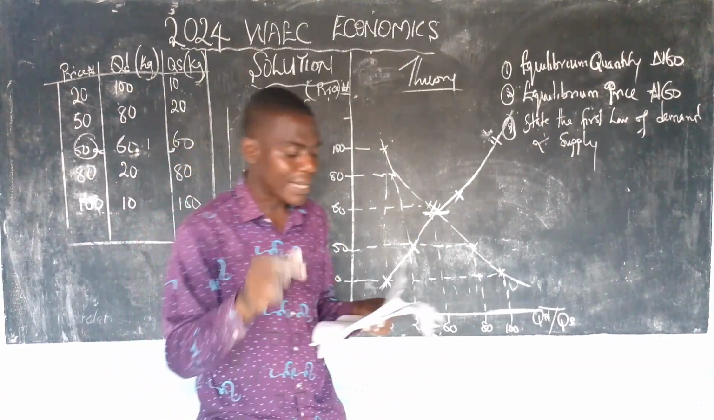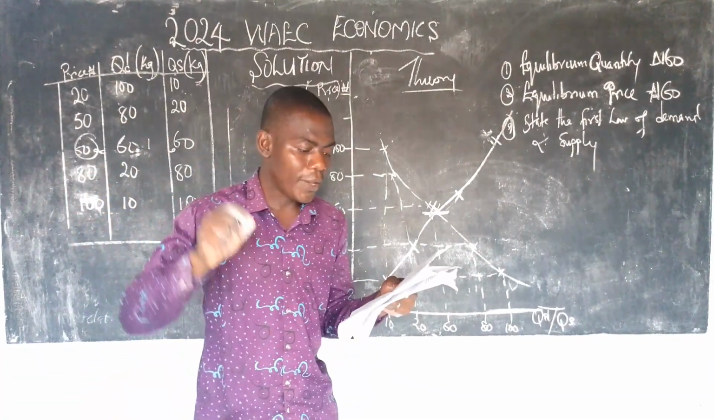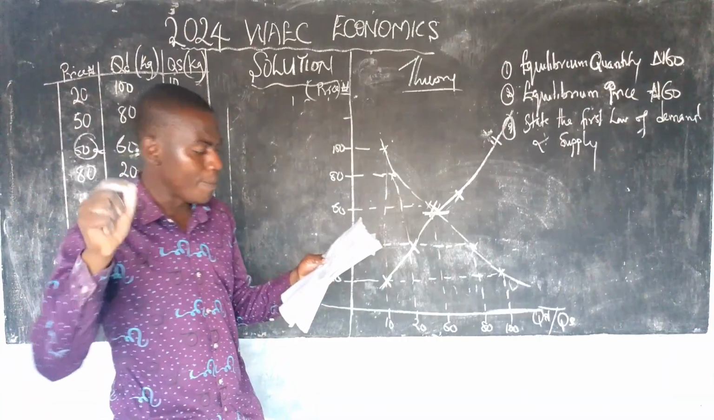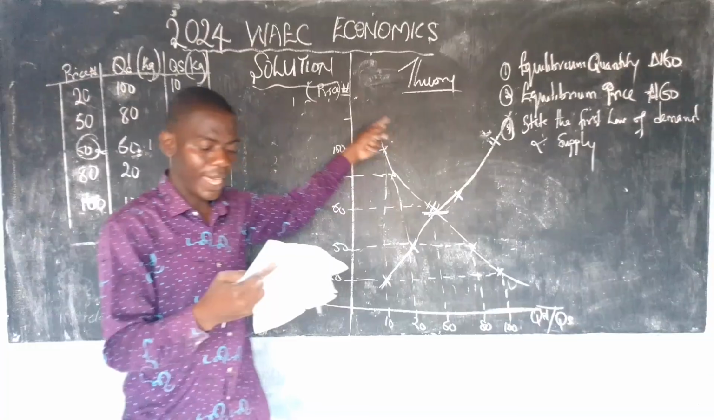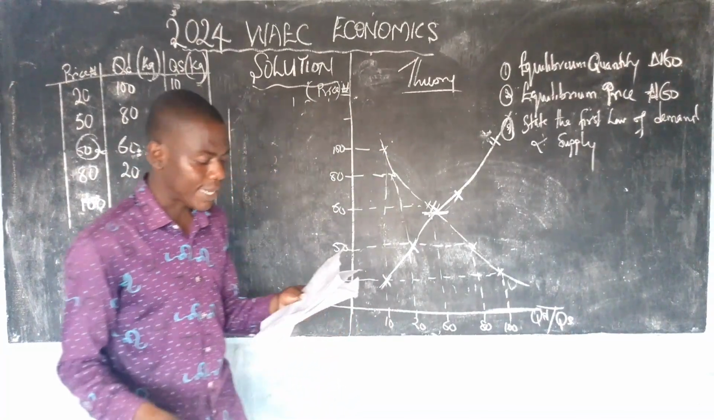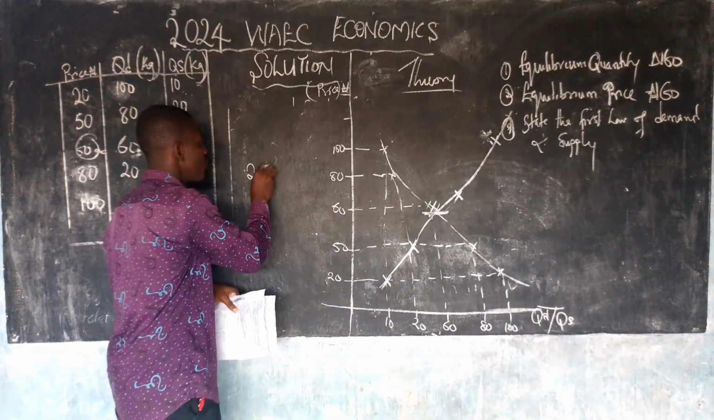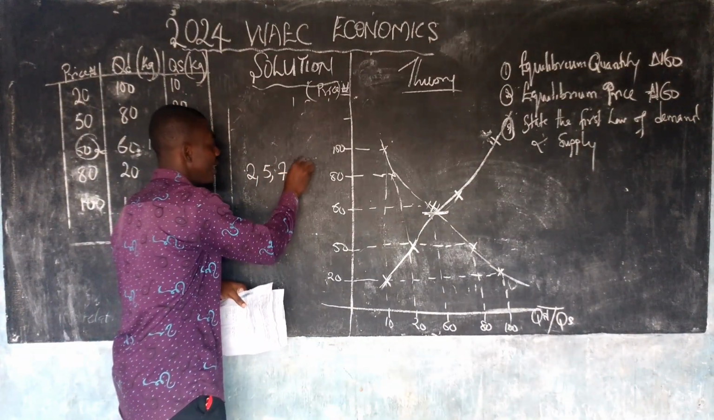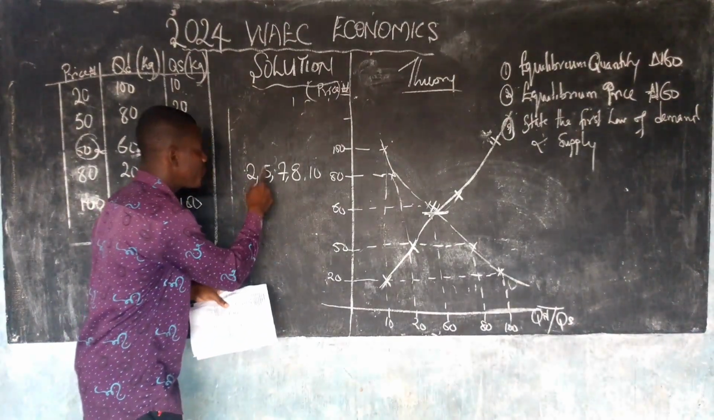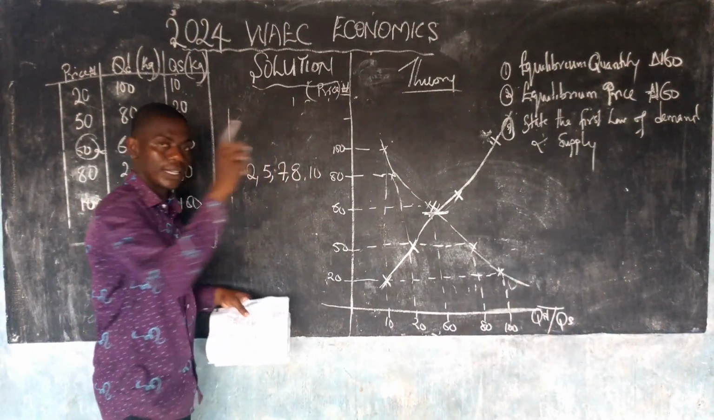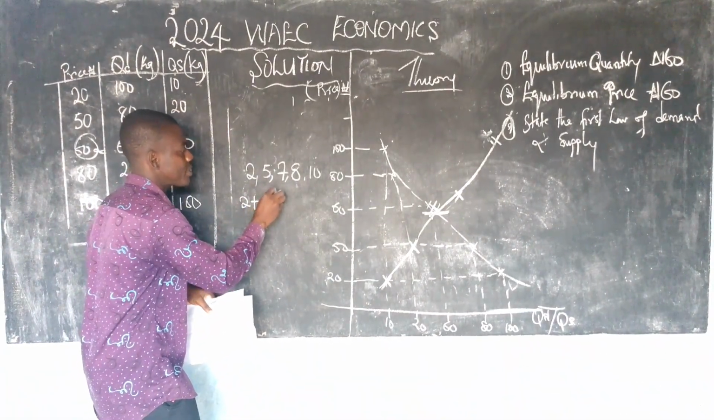Number three says, find the mean of the following: 2, 5, 7, 8, and 10. Find the mean. And you know that mean is defined as the sum, that means add these.